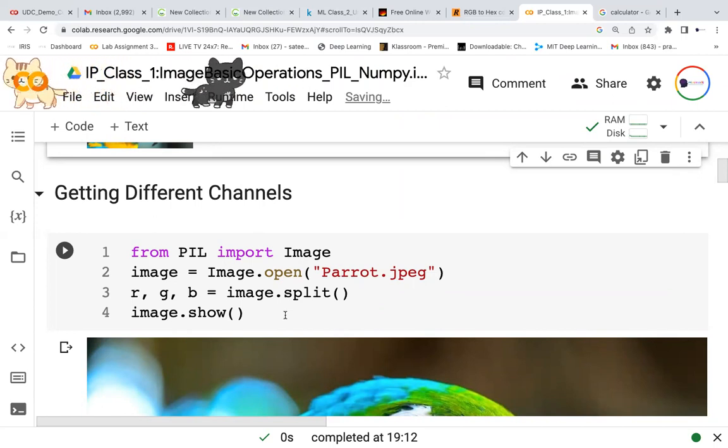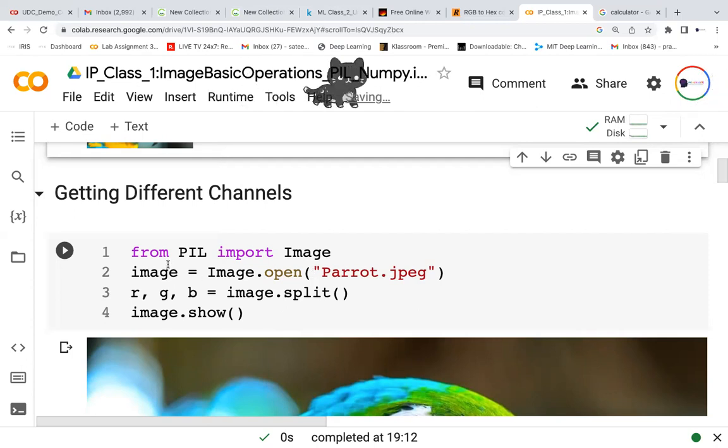For example, I want to make red more reddish, to beautify the red more, or I want to make it a dim red. Then first I need to segregate, then modify that red channel, and then merge it. That is the operation we do. When we say image processing, we segregate the channels, do whatever we want for the red channel or blue channel, and then merge it again and create the image.